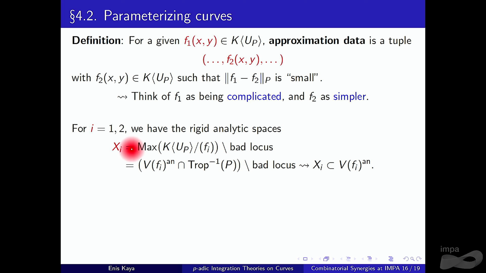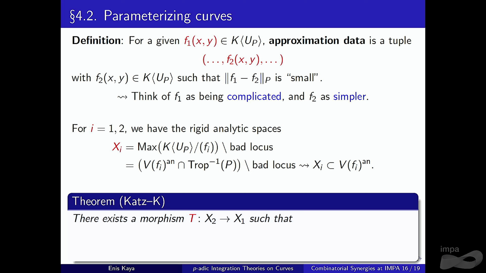And using this F2, first we consider the quotient ring, take the maximal ideals, minus some ramification locus, which we don't care right now. Or in other words, this is just a very affine variety corresponding to F2 intersected with the inverse image of our polyhedron under the tropicalization map. So thanks to this, we want to use the power of rigid spaces and tropical geometry at the same time. Sorry for going over time, but I'll be done in 2 minutes.